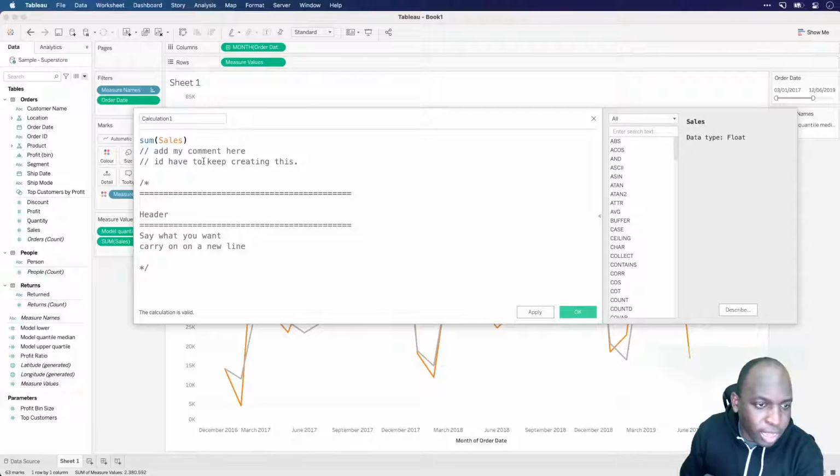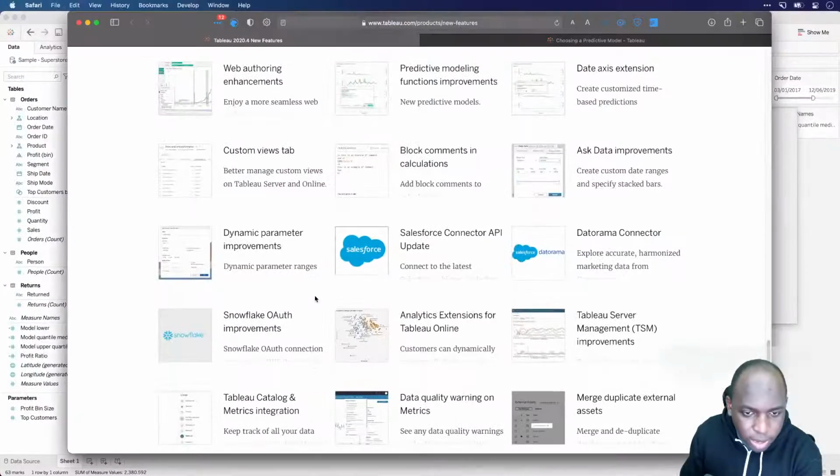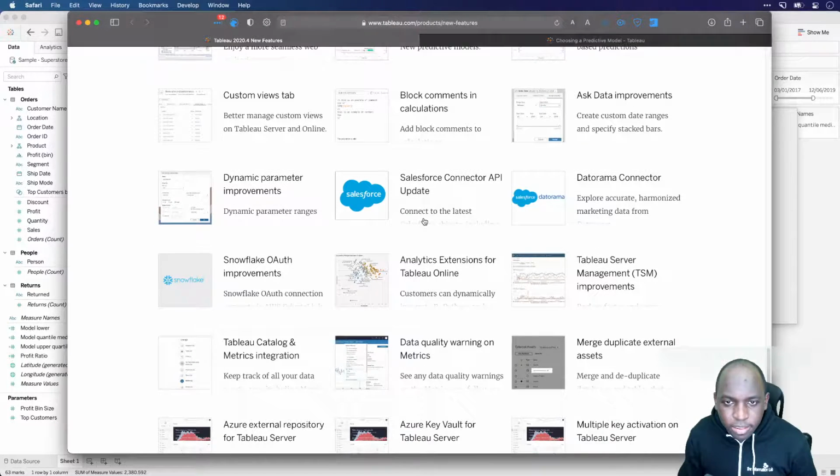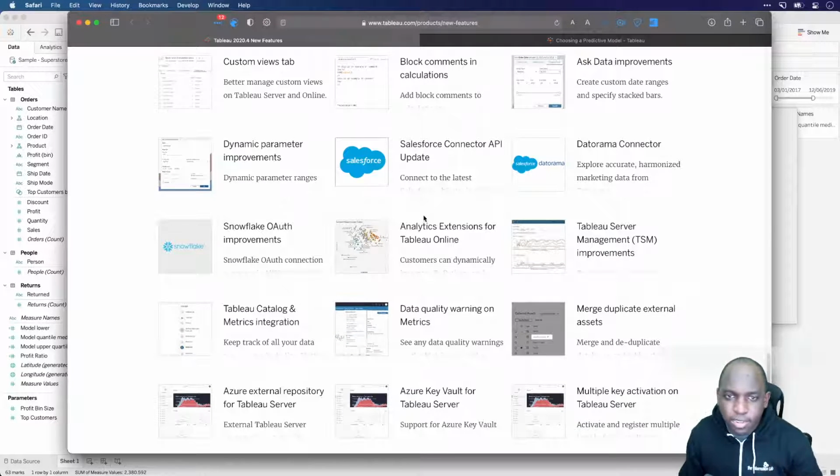Okay. So that's that. Let's go back to my list of features. So block comments, we've done. Okay, so we have a few data connectors. What I'm going to do is I'm just going to switch to data connectors. We've got another maybe 10, 15 minutes before we're done.